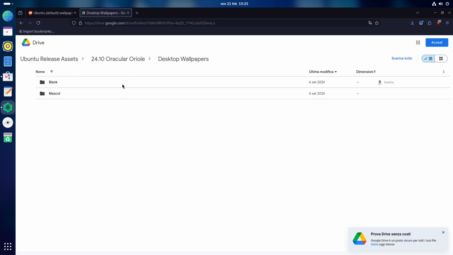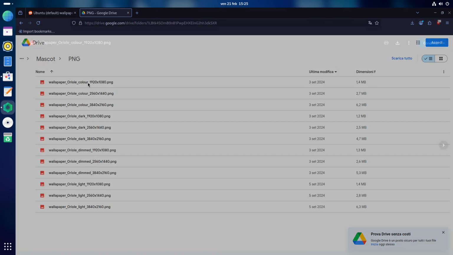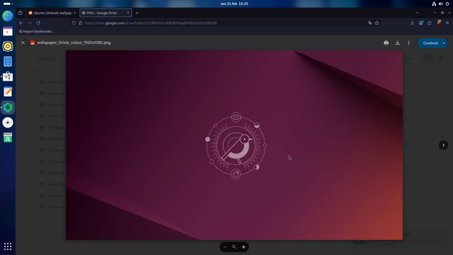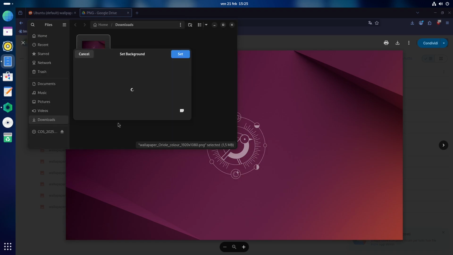And then we can get the blank file, which doesn't have the mascot, which is a bird, or we can click on mascot. The mascot will look like this. We click on PNG, and this is the default one. As you can see, this is the default one. So I'm going to click on install. We're going to click on save. And here we're going to open the file manager and set this picture as the background.